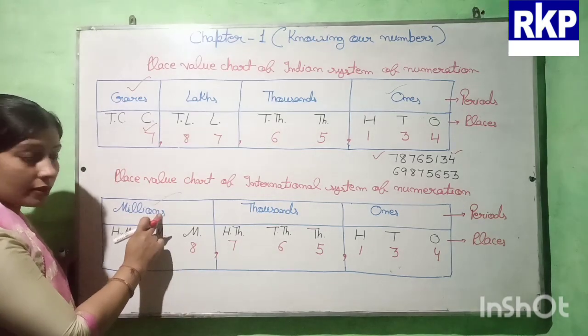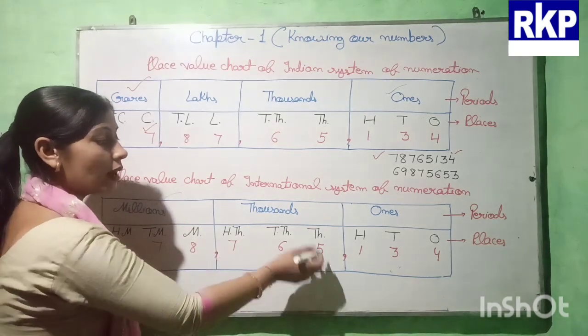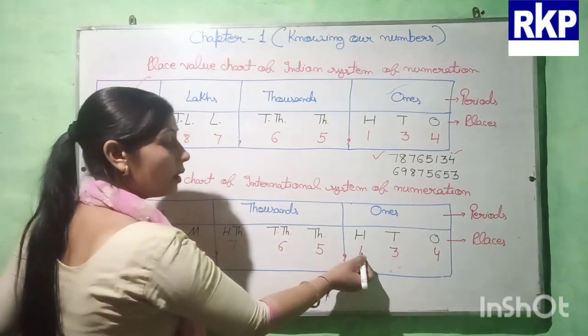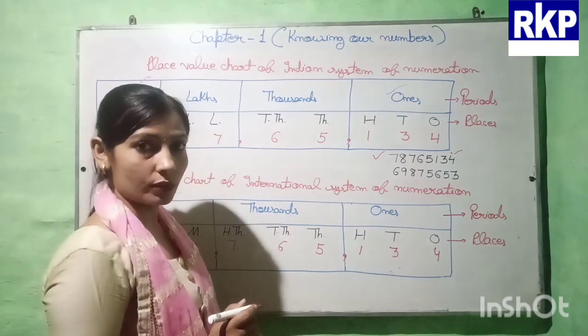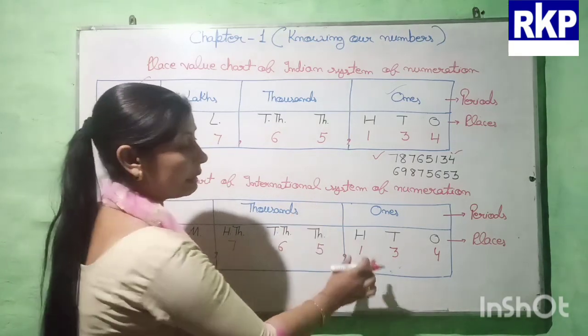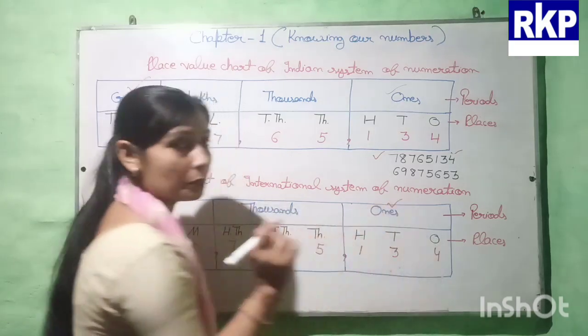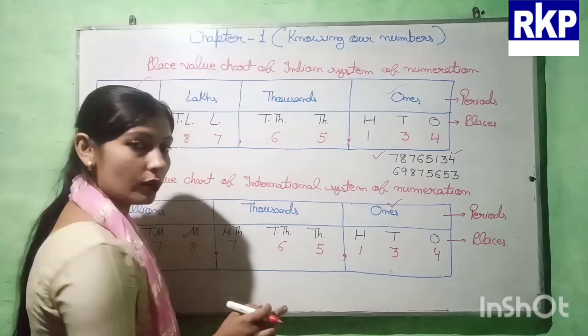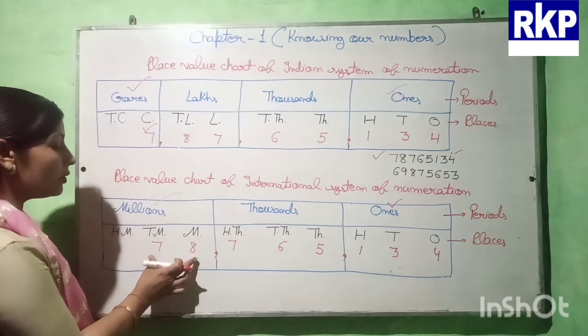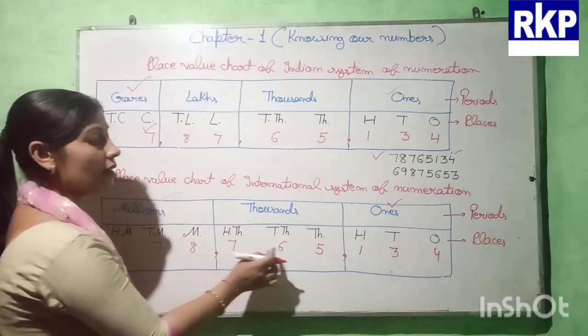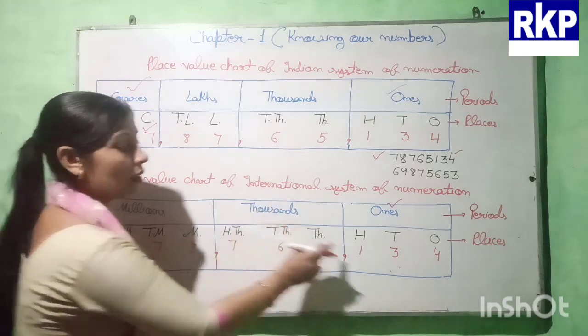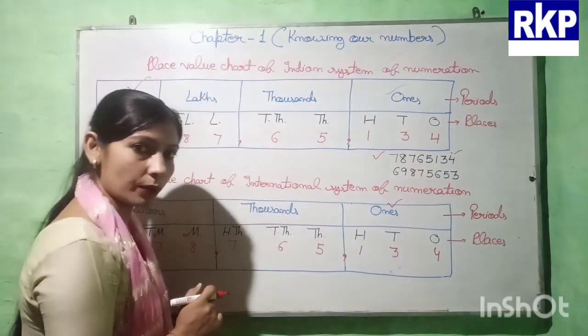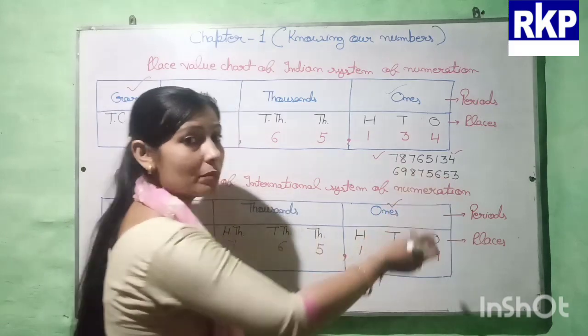78 millions, 765 thousands, 134. We will not read the name of this period. We will read only 134. Let us read again. 78 millions, 765 thousands, 134.